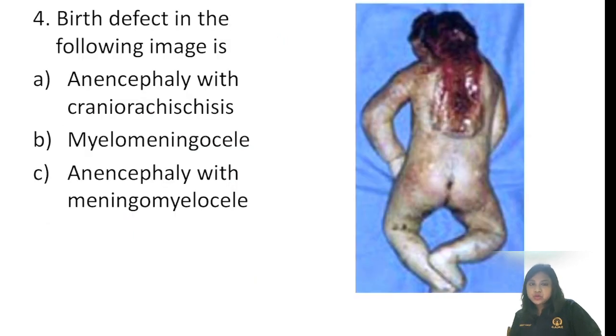Now again, this is an image based question. It's regarding neural tube defects. Birth defect in the following image: you can see there is partial absence of the cranial vault, and there is a contiguous defect of the spine as well. So the best answer here is anencephaly with craniorachischisis. Okay, so this is nothing but a neural tube defect. Anencephaly is absence of the cranial vault, whereas rachischisis is basically extension into the spine. It can be anywhere. It can involve the entire spine, or it can involve from the cervical spine up to the sacrum, etc.